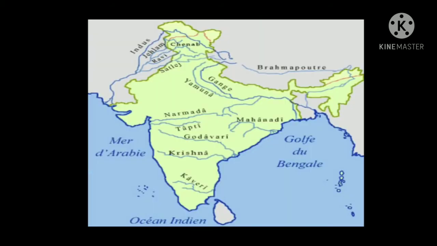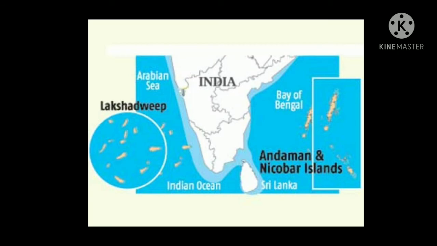Fertile delta regions have been formed by rivers like Mahanadi, Godavari, Krishna, Kaveri, etc. in South India. Ganga and Brahmaputra rivers have formed a vast delta region called Sundarban. Andaman and Nicobar Islands are located in the southeastern part of the Bay of Bengal and the coral islands of Lakshadweep are located to the west of the Kerala sea coast in the Arabian Sea of India. The Indian Ocean lies to the southern extreme of India.